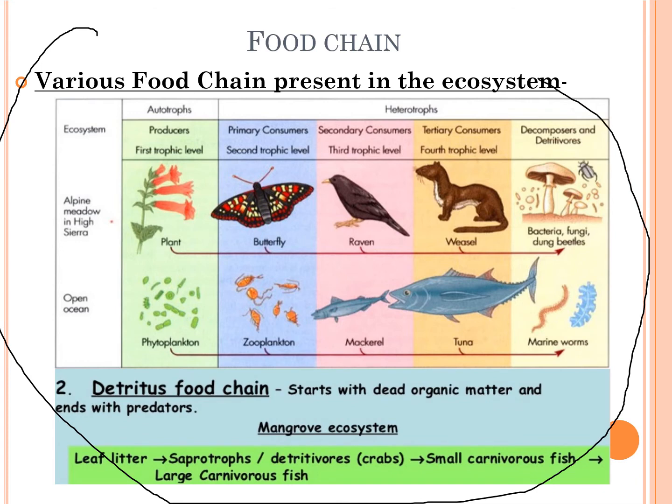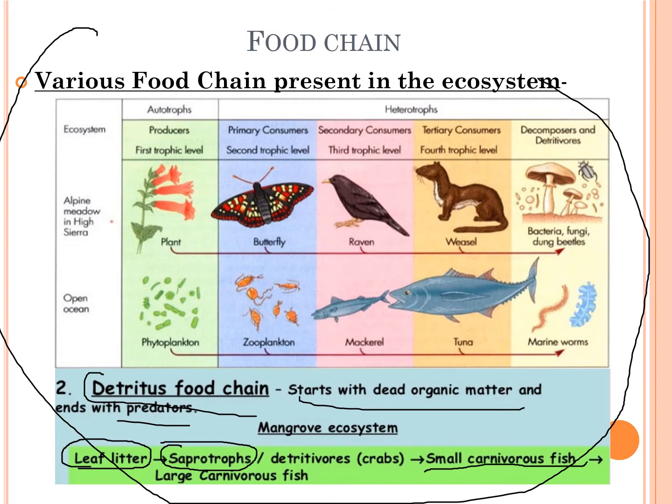As you can see, we have another column, the detritus food chain, which starts with the dead organic matter and ends with predators. That is just the reverse cycle, which starts from the dead organic matter, the leaf litter. Leaf litter present in any place, such as a forest, is degraded with the help of saprophytes or decomposers, which are then consumed by small carnivorous fishes, and those are consumed by large carnivorous fishes.